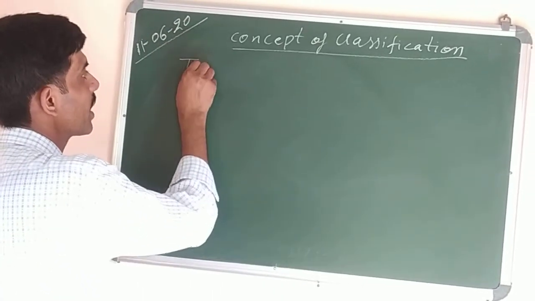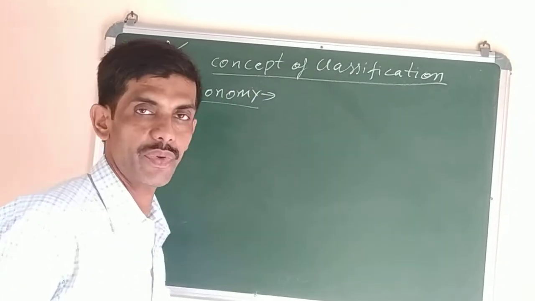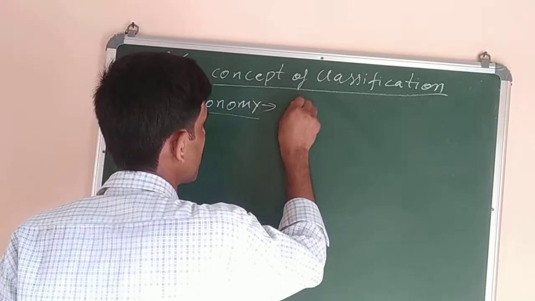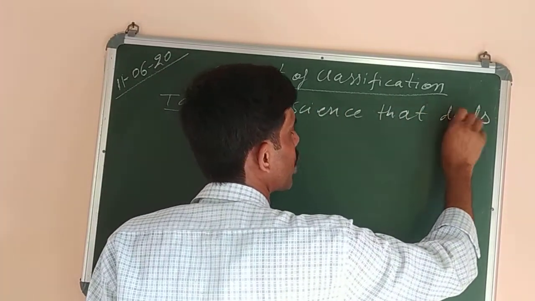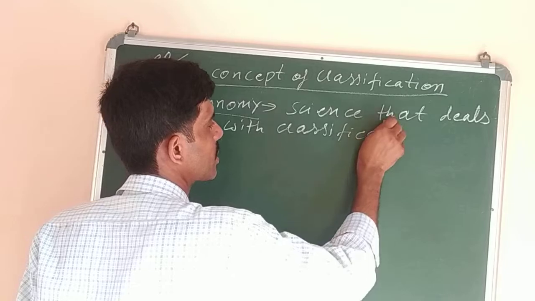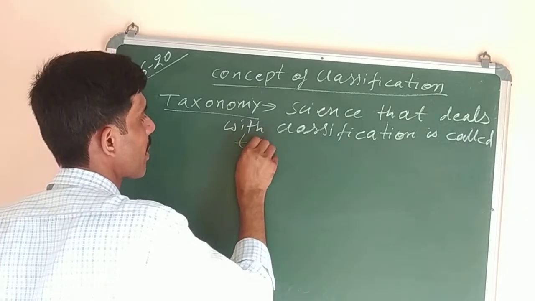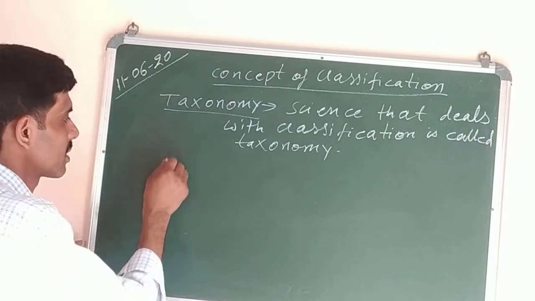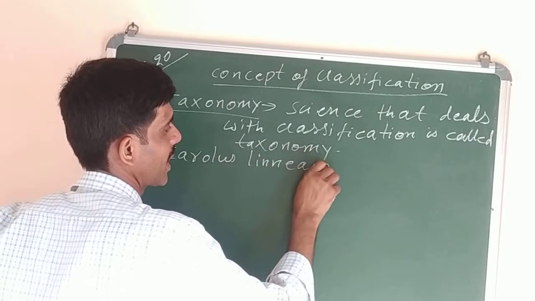Now next, what is taxonomy? The definition of taxonomy: the study of classification is called taxonomy. In your book also the definition is there. The science that deals with classification is called taxonomy. Now next we will study who is the father of taxonomy. Carolus Linnaeus is called the father of taxonomy.